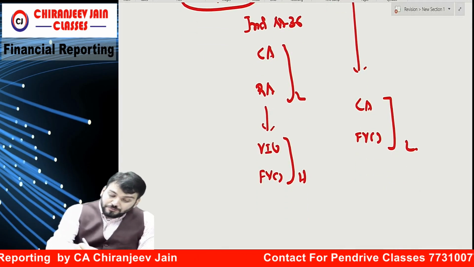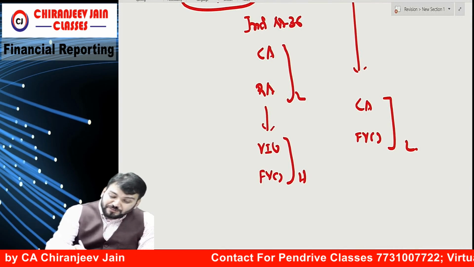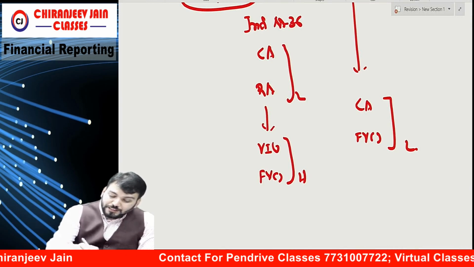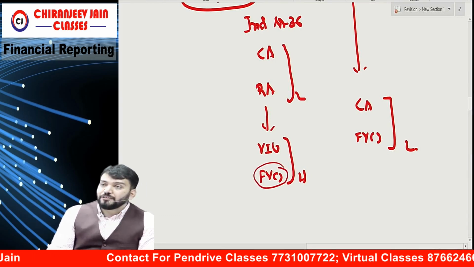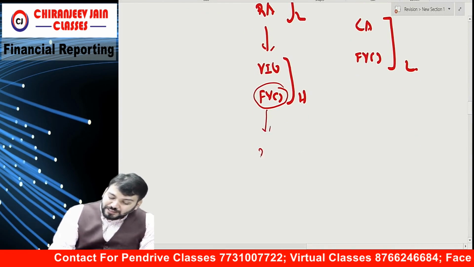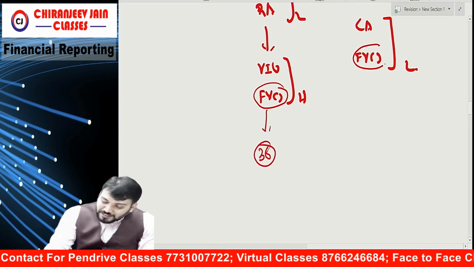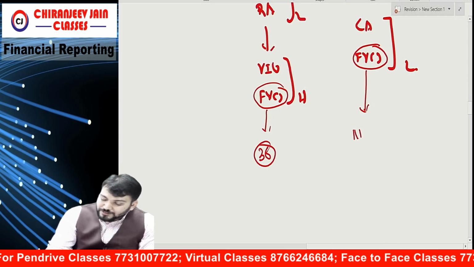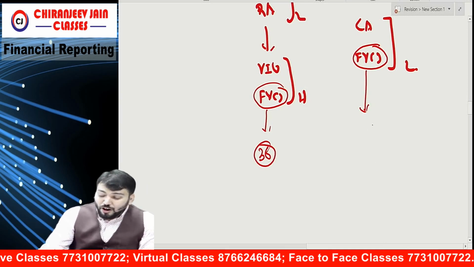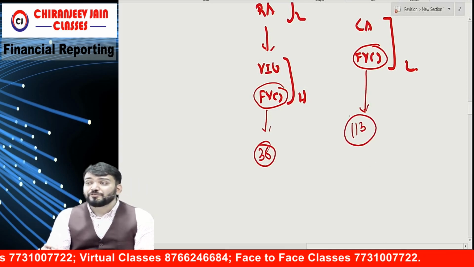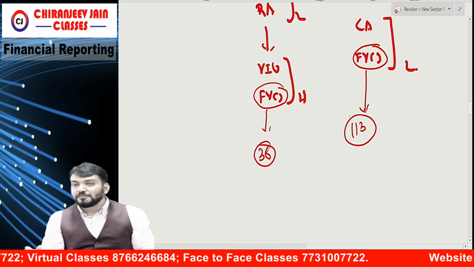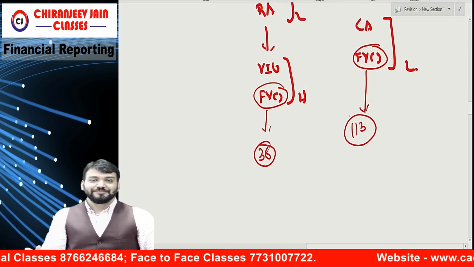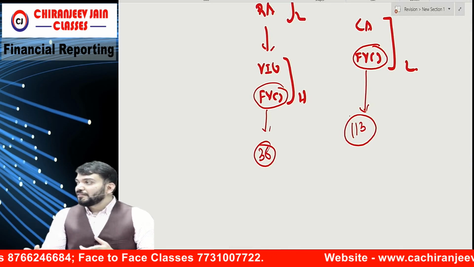Correct. Now, everyone, what is the major difference between these two? This fair value is measured as per Ind AS 36, but this fair value is measured as per 113. Of course, you will ask me, sir, what is the difference between these two fair values?